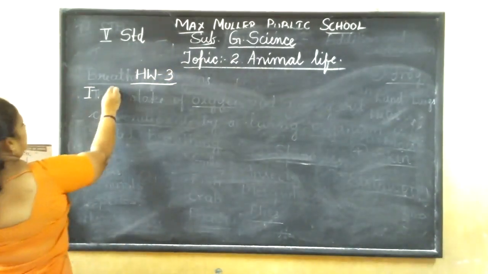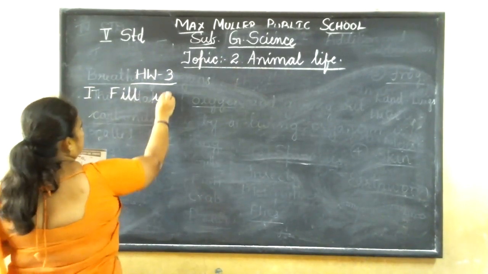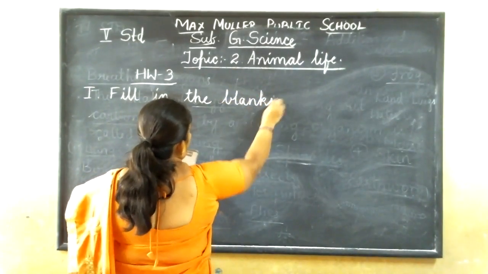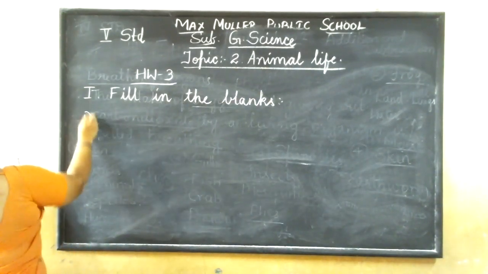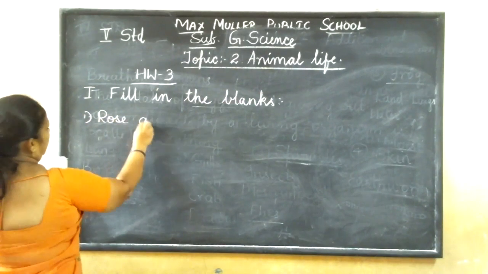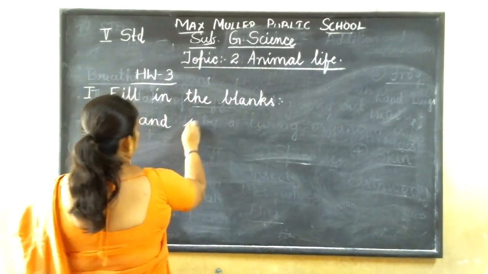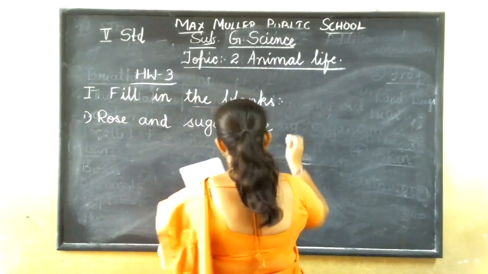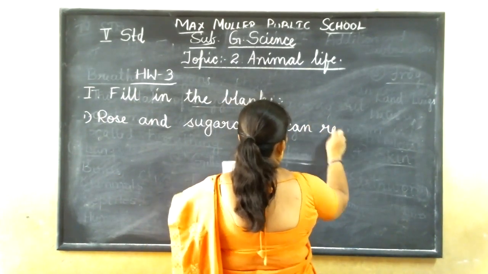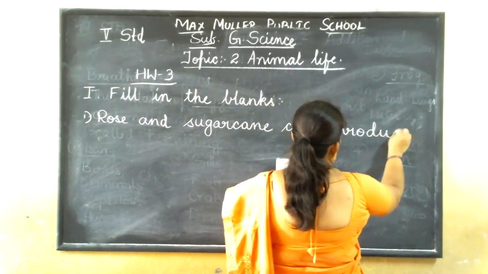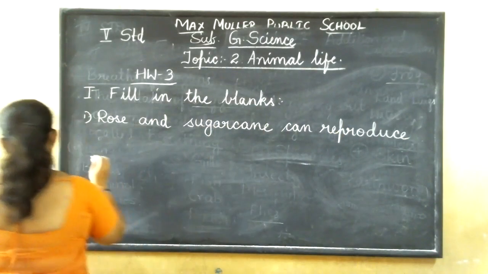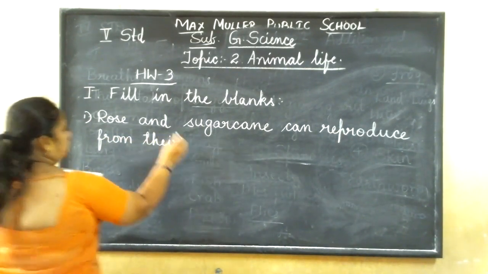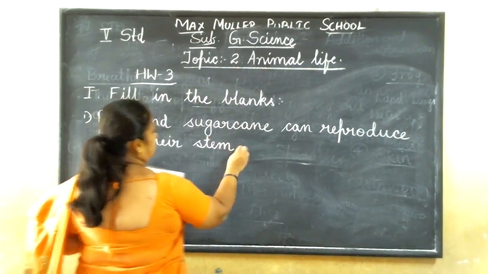Fill in the blanks. First one, rose and sugarcane can reproduce from their stem cuttings.